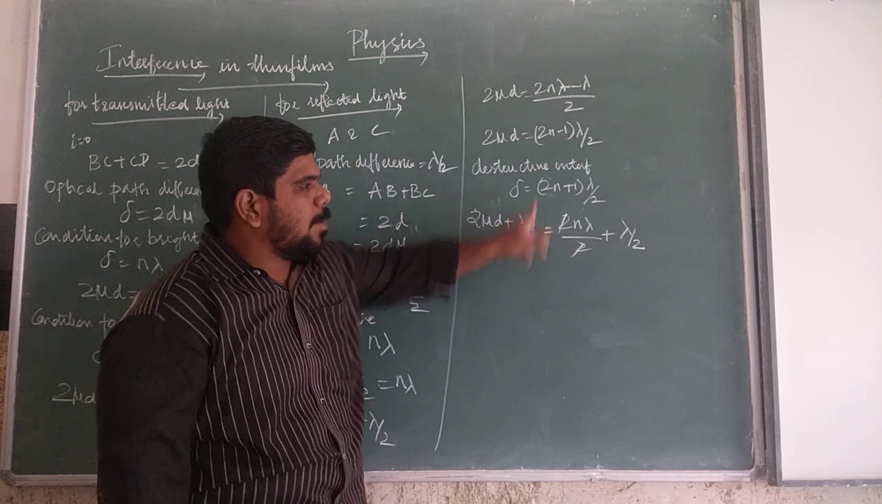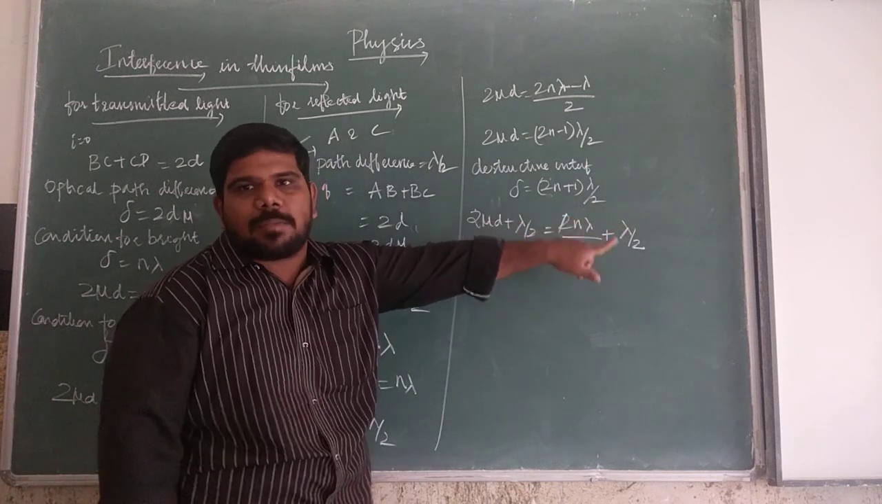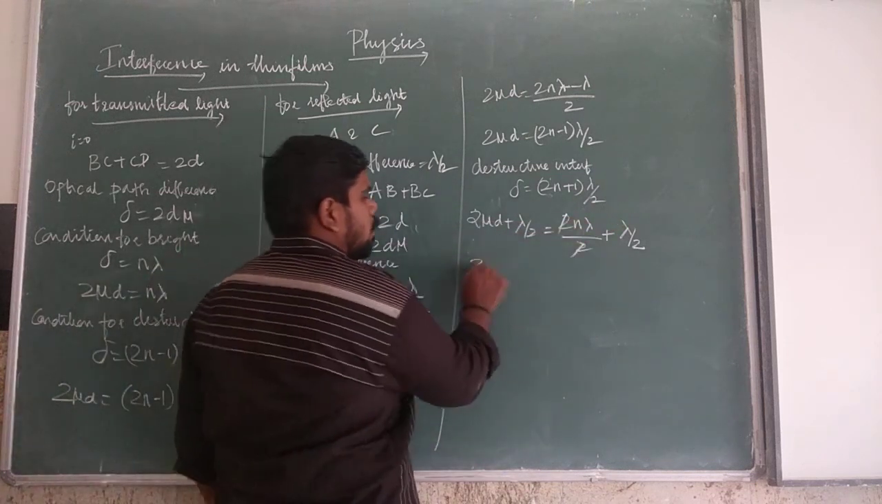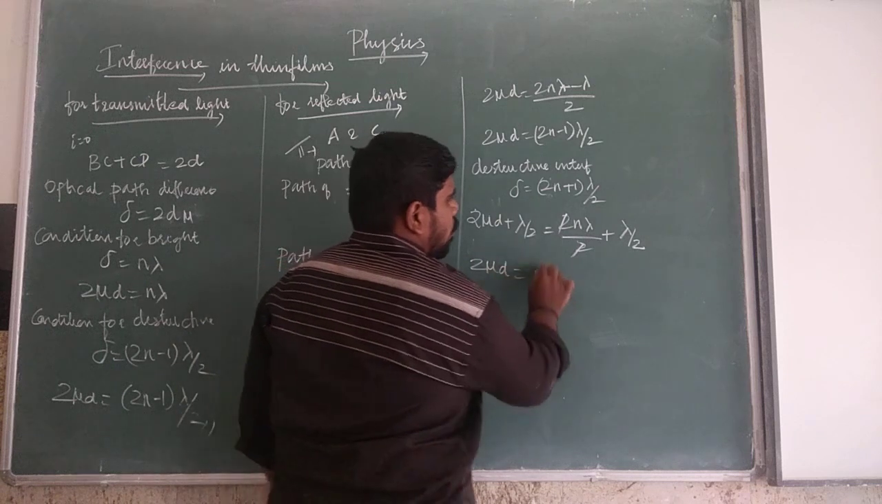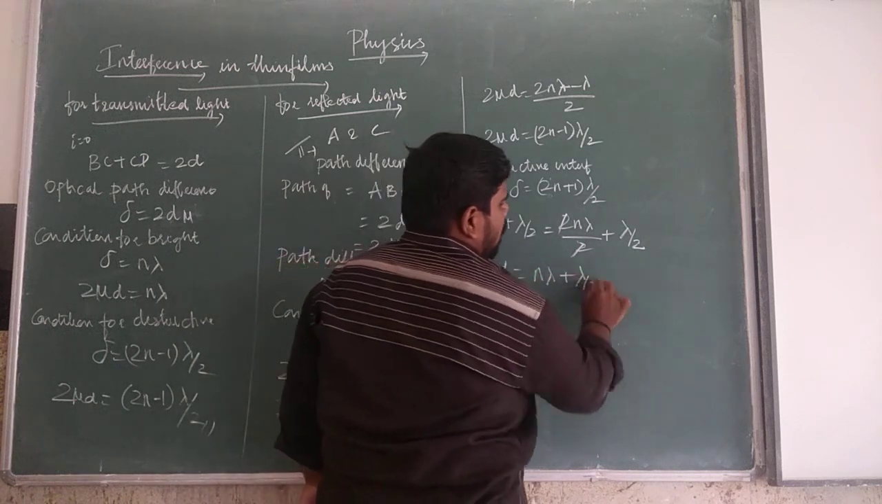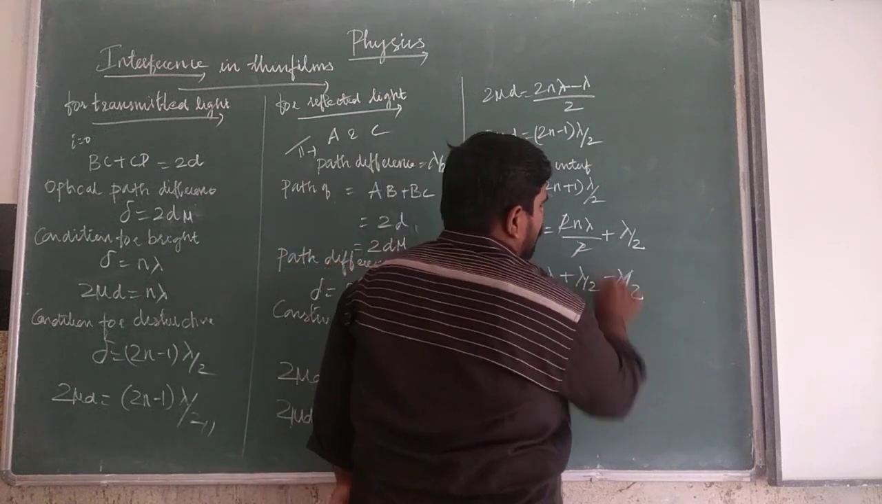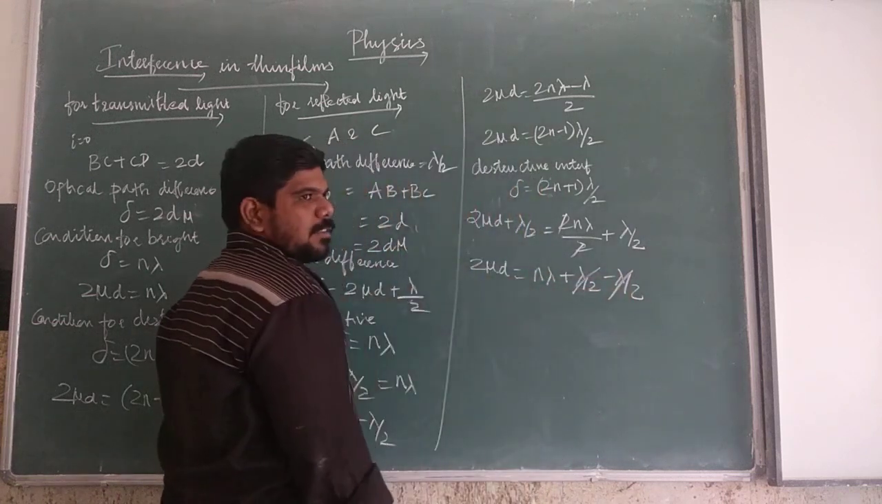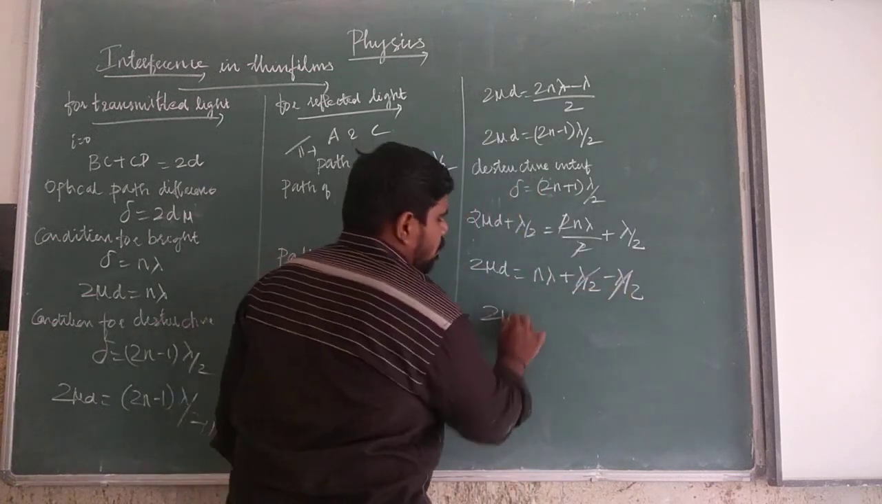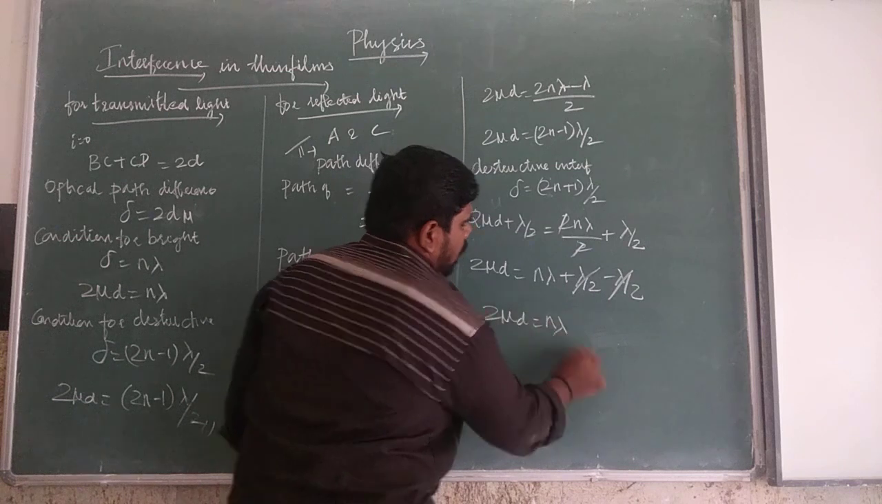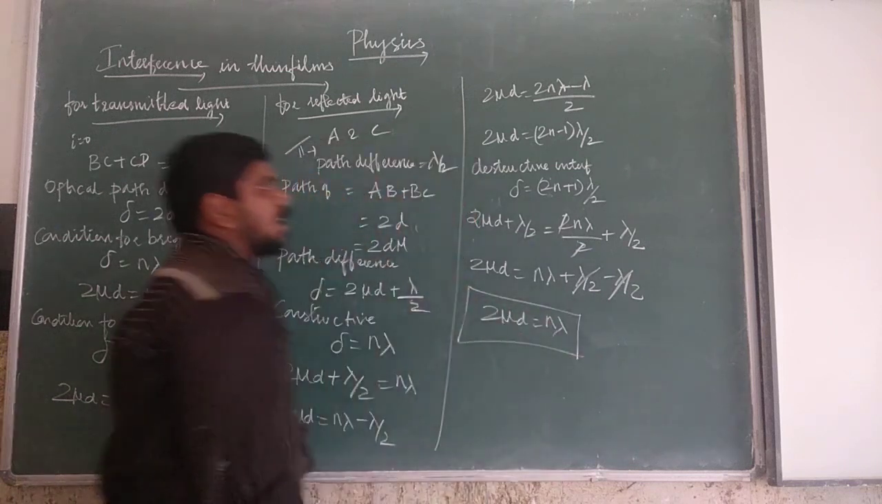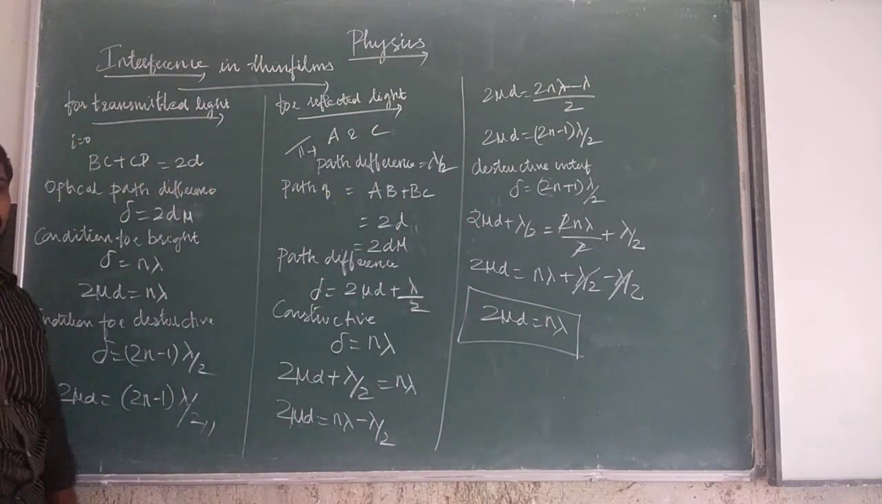If this lambda by 2 moves to the right hand side, it will be minus lambda by 2, isn't it? So 2 mu d is equal to n lambda plus lambda by 2 minus lambda by 2. The plus lambda by 2 and minus lambda by 2 cancel, so the path difference is equal to n into lambda. So this is the expression for constructive and destructive interference.